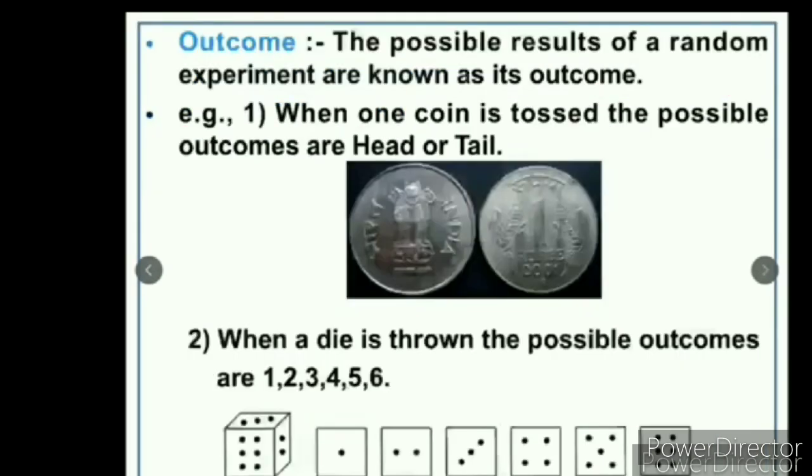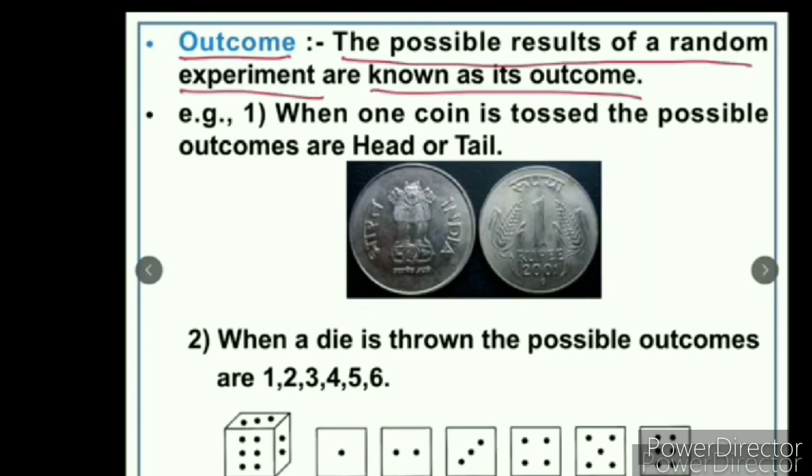We'll move to next topic, outcome. The possible results of a random experiment are known as its outcomes. If we toss a coin, what will be the result? It may fall head or tail.